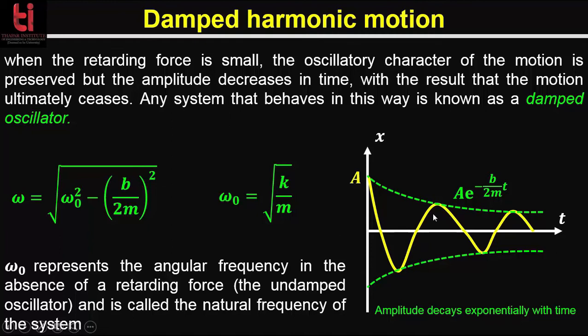And this figure shows the variation of amplitude with time, illustrating the decay in amplitude of a damped harmonic oscillator. This green dotted line represents the exponential term, which forms an envelope for the oscillations. And here A is the maximum amplitude at t equals 0.